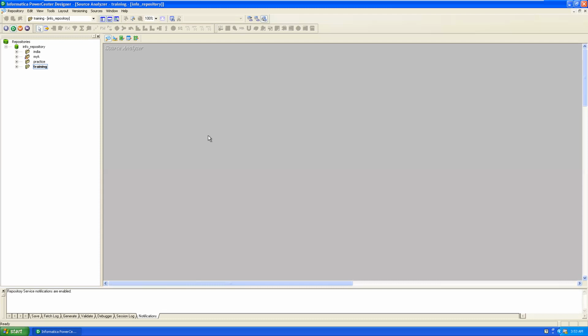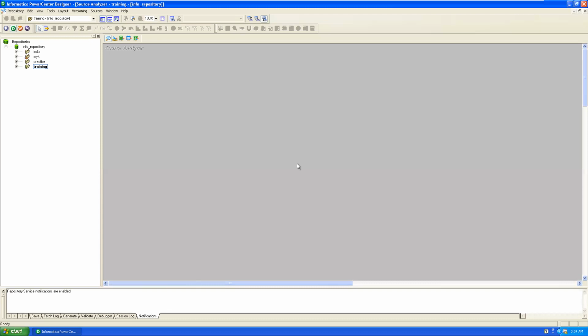ODBC means Open Database Connectivity. Here we are working with the database. We are not database developers. We are ETL developers. We are working with databases, not in databases. We don't want to do anything at the source system level. The source is an existing system. It is available for us in read-only mode, not in read-write mode. So we can't do anything in our source system from our technology.